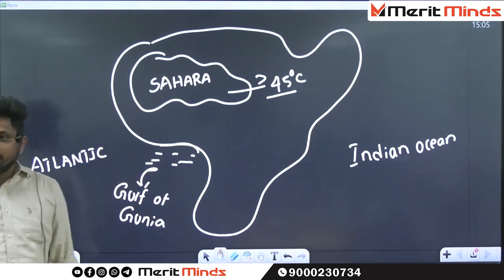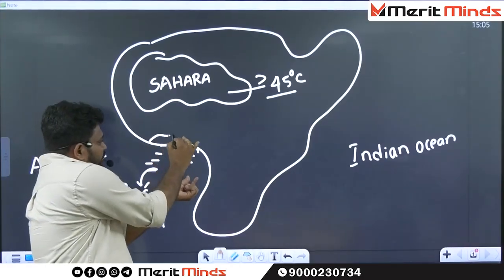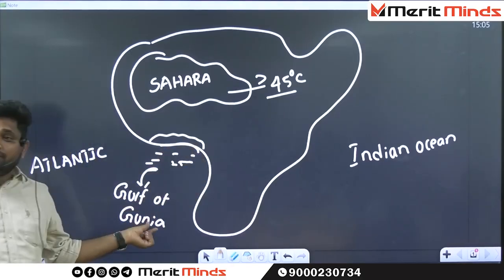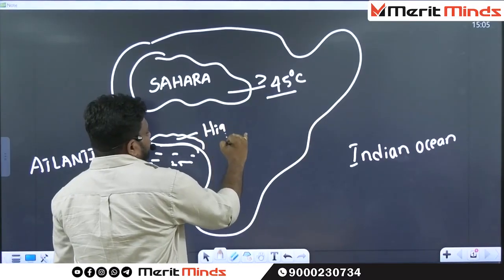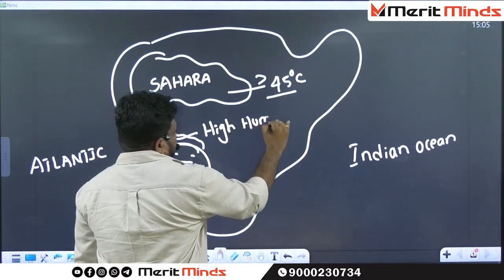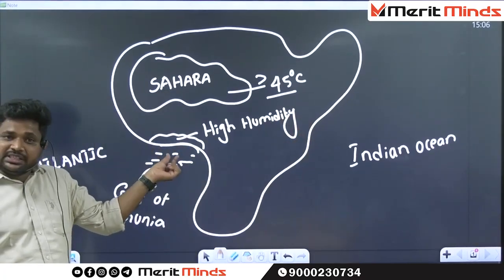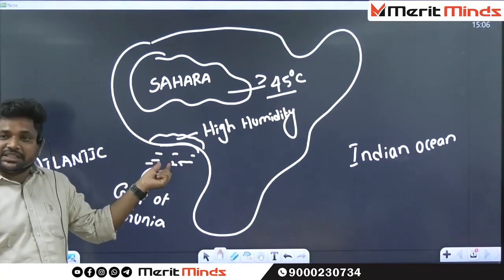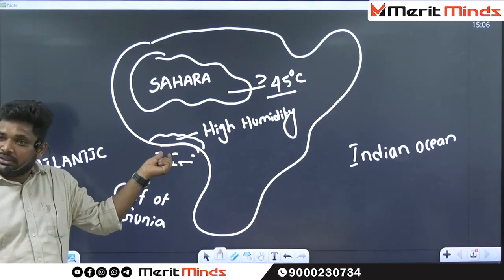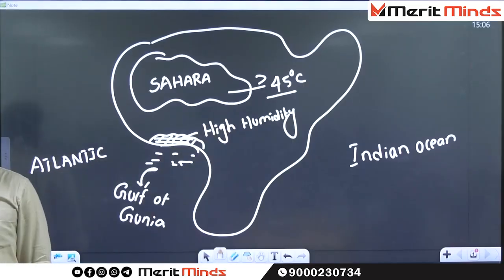The countries sharing borders with the Gulf of Guinea experience what type of humidity? High humidity. Very, very sultry conditions are there.